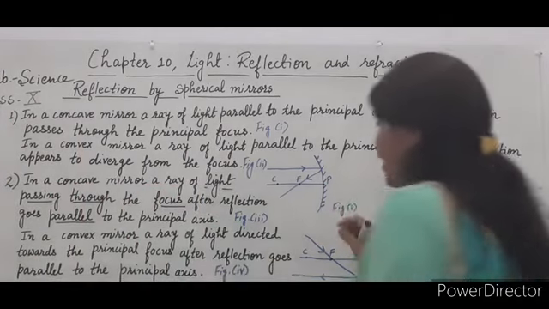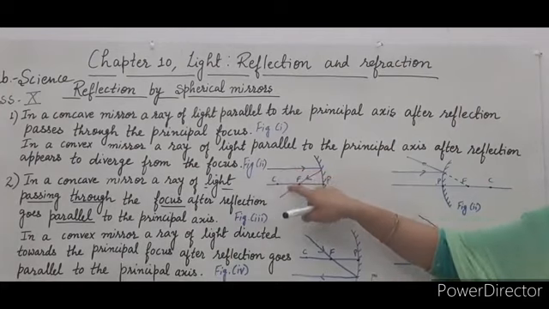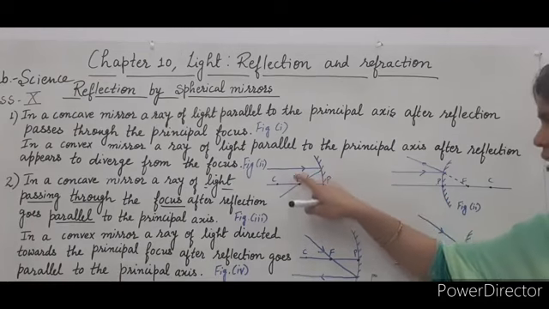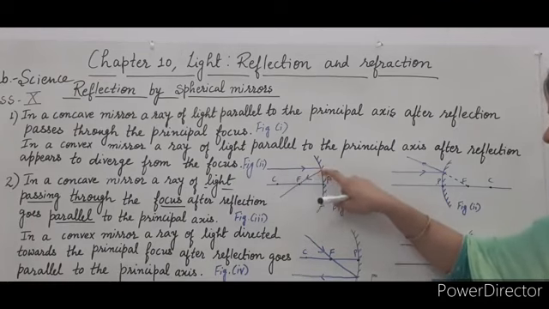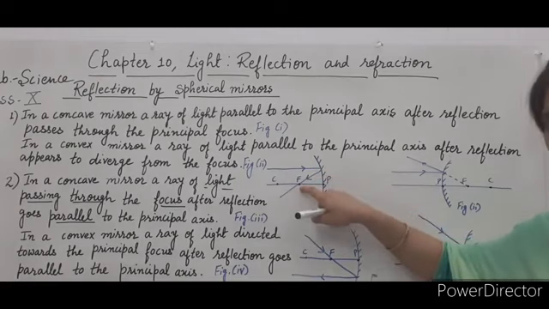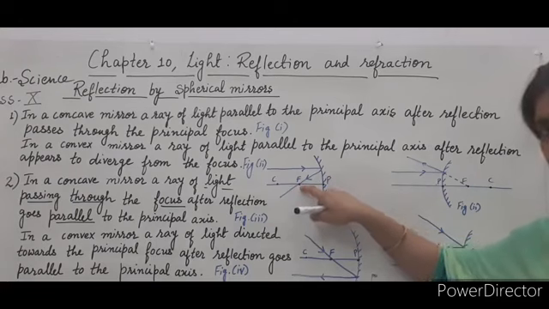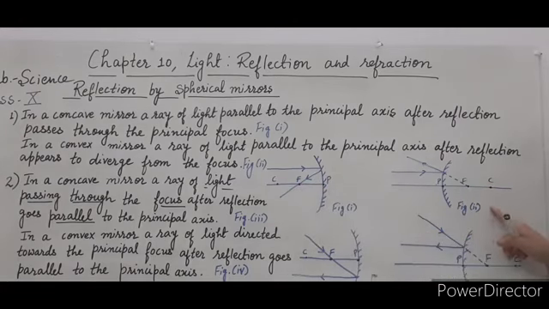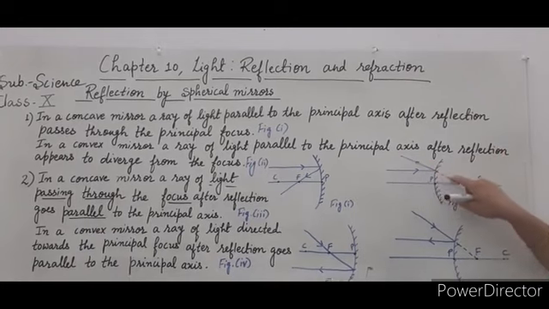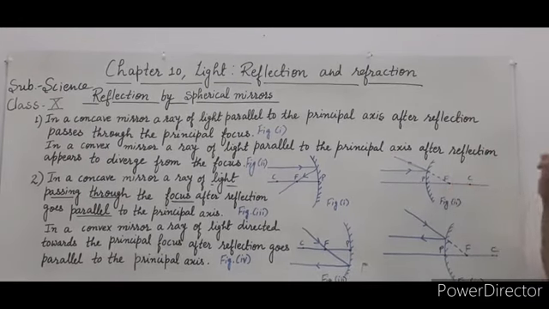When a ray of light is parallel to the principal axis, after reflection it passes through the principal focus. Similarly, in the case of a convex mirror, figure 2, a ray of light parallel to the principal axis, after reflection, appears to diverge from the principal focus.